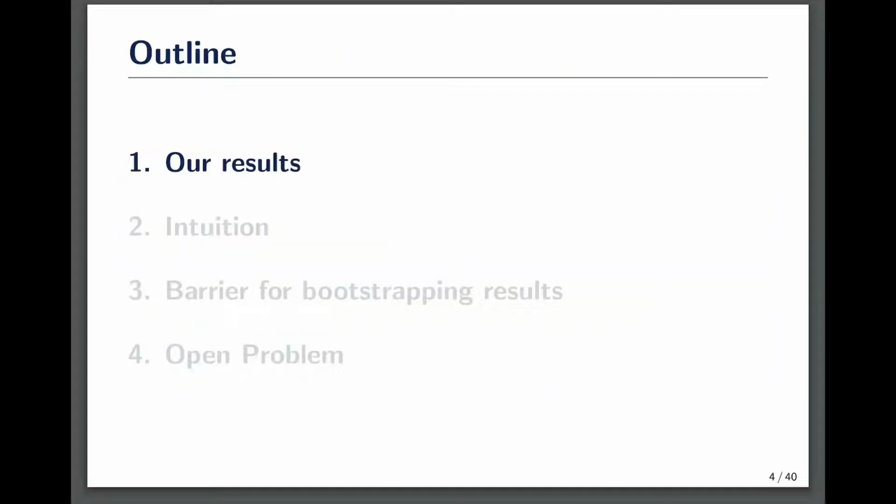Here is an overview of today's talk. We will first outline our results on pseudorandom functions, give some intuition for how they are proved, and then discuss why this indicates that some circuit lower bound techniques are not capable of proving strong results. Finally, we will give an interesting open question.